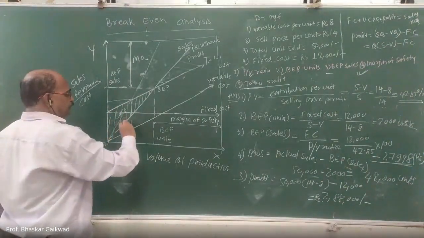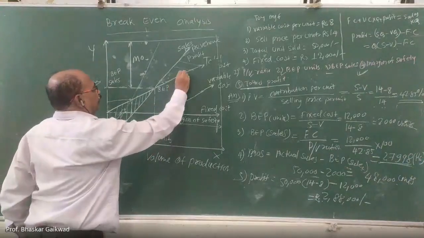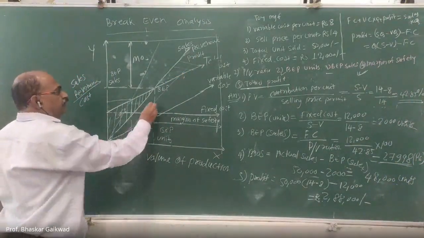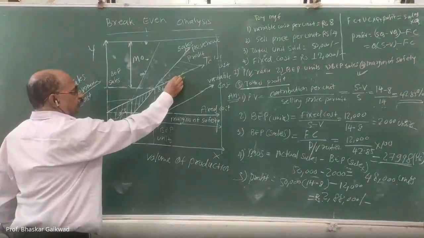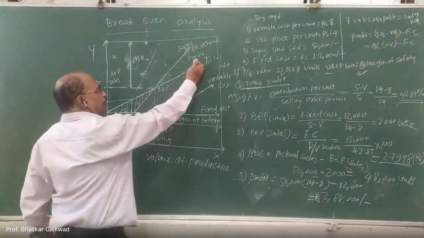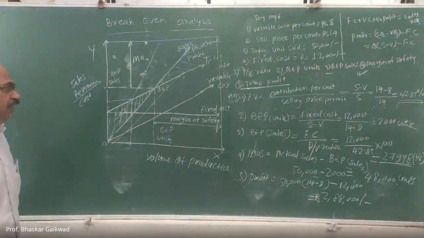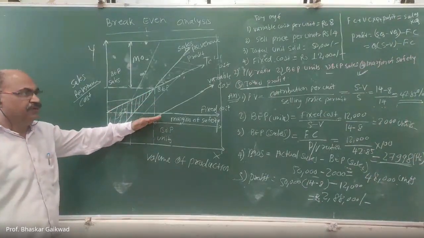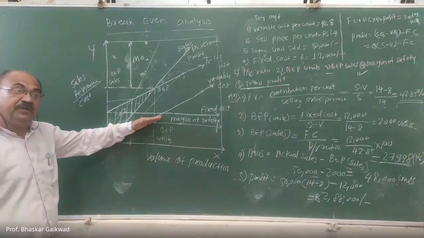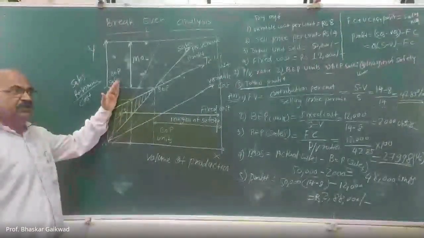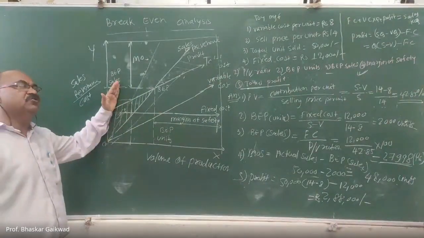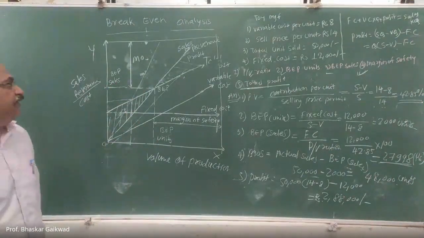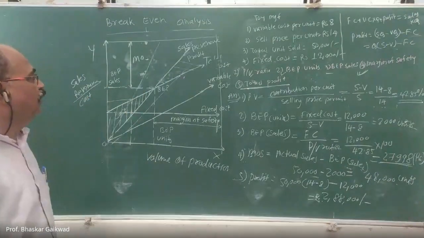If you decrease here like this, what will happen? So the break-even point is here. Here more loss will be there, less profit will be there. Correct. So if we decrease this sales revenue, the profit will be less. If we increase, profit will be more, loss will be less. So these are the expected questions in your GATE exam.